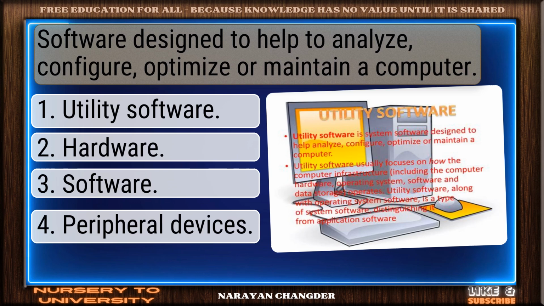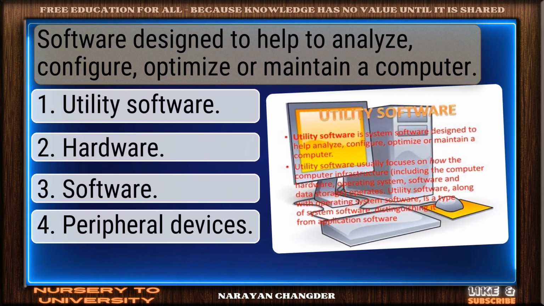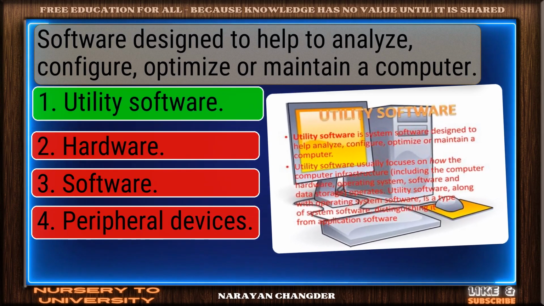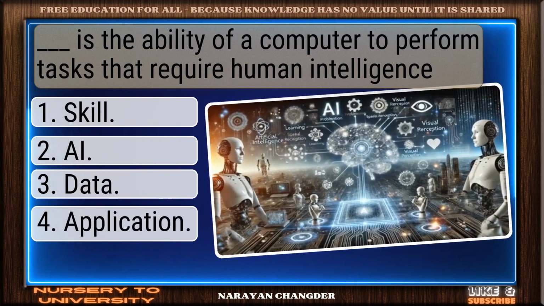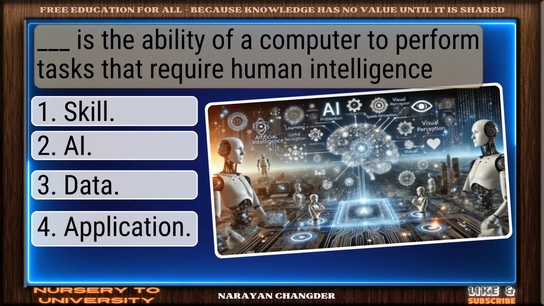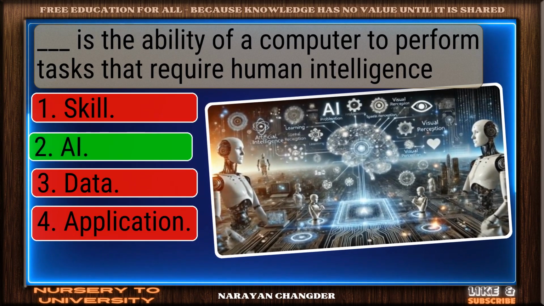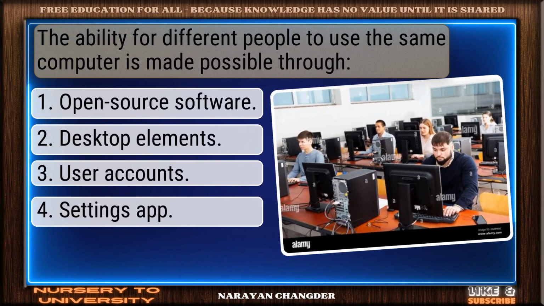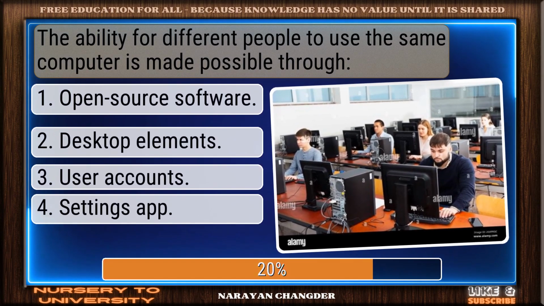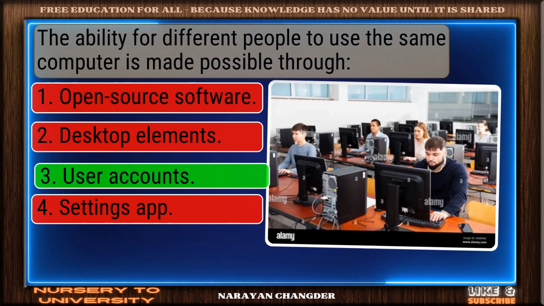Software designed to help to analyze, configure, optimize, or maintain a computer. Nicely done. Utility software is solid. Dash is the ability of a computer to perform tasks that require human intelligence. Well done. AI is right. The ability for different people to use the same computer is made possible through dash. Correct. User accounts is spot on.